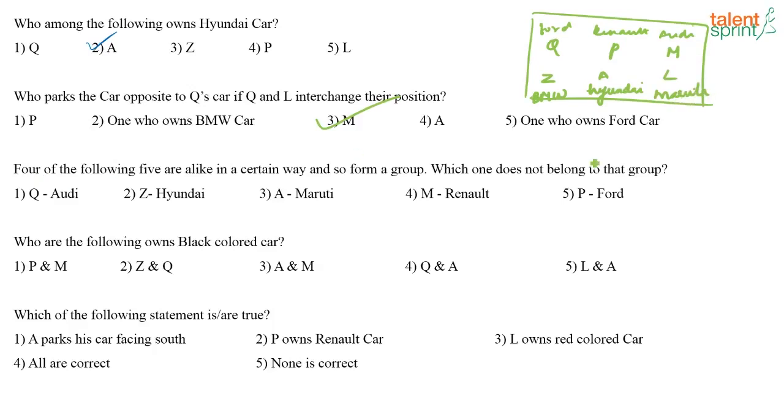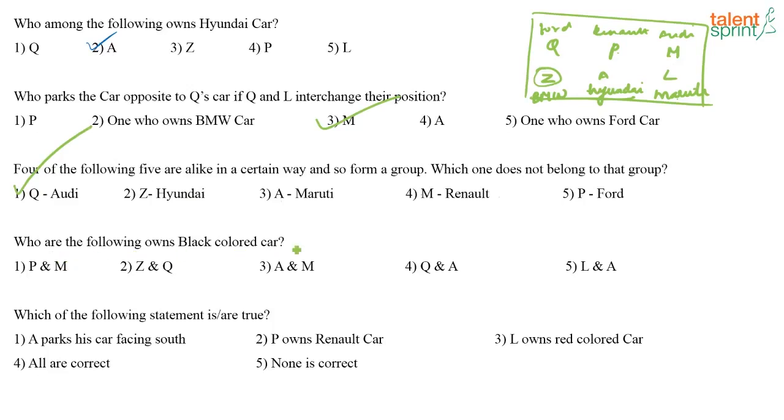Now, which are alike? See, Q, Audi, Z, Hyundai. Z is here, adjacent is Hyundai car. A, Maruti. A is here, adjacent is Maruti. M, Renault. M is here, adjacent is Renault. P, Ford. P is here, adjacent is Ford. But if you look at Q, Audi, Q is here, Audi is here. So this is the odd one out. The correct answer here is option 1. In all the other cases, the person and the car that is adjacent to their car is what is mentioned. So the correct answer here is option 1.